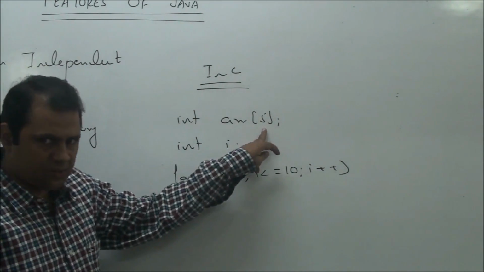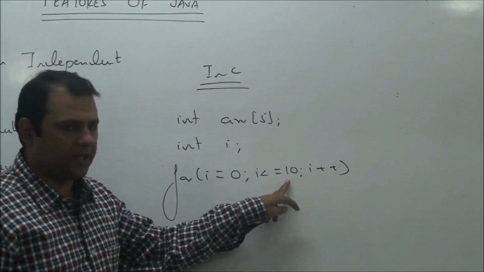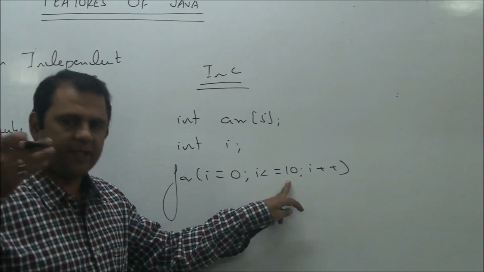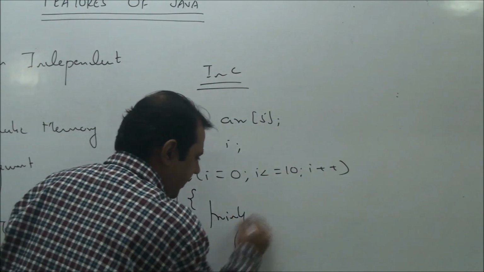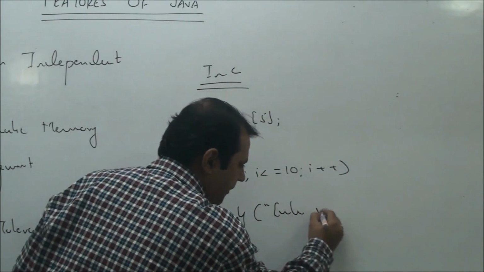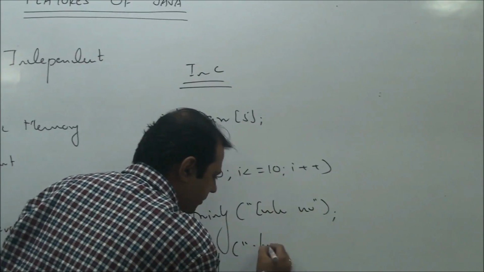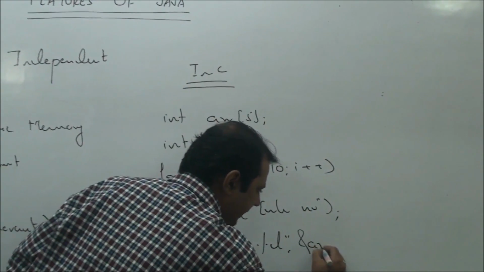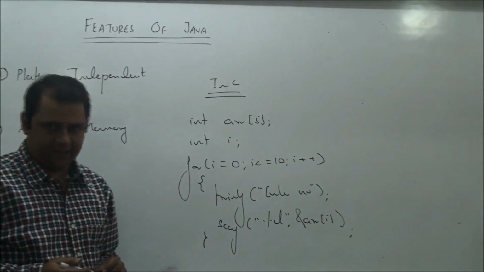The array has 5 integers only. By mistake, the programmer executed the loop from 0 to 10, that is, the loop iterated 11 times. Let's say we print the statement enter number, and then while accepting the number, we used scanf with %d and the address of arr[i].